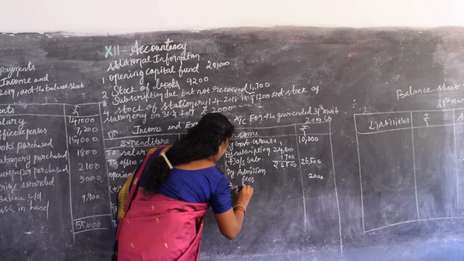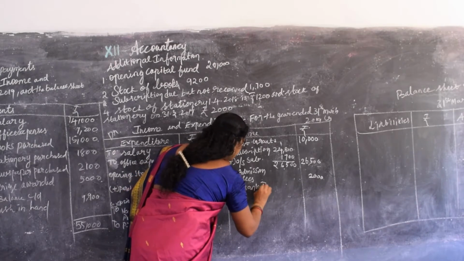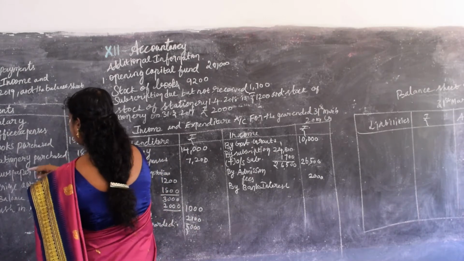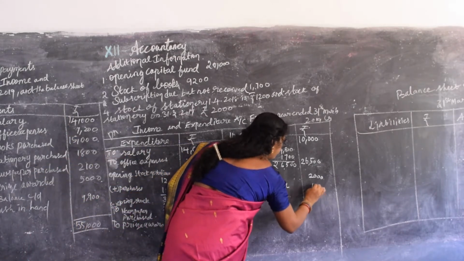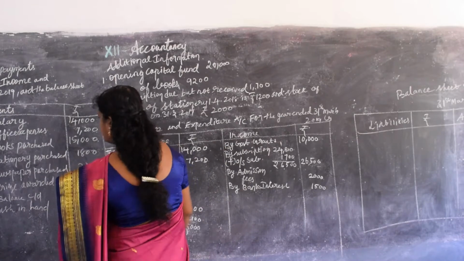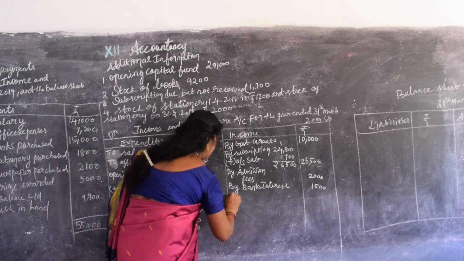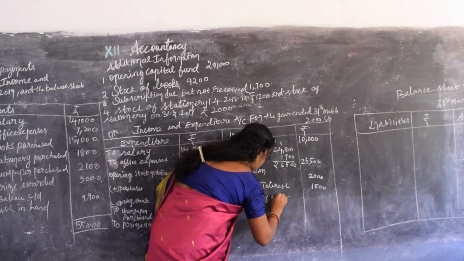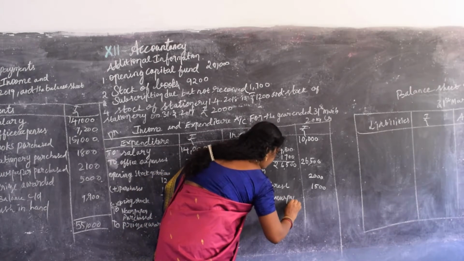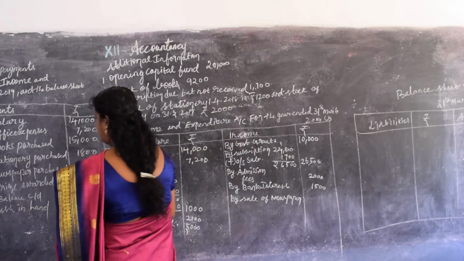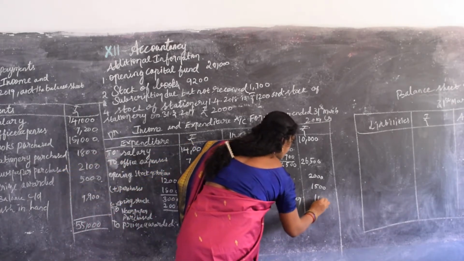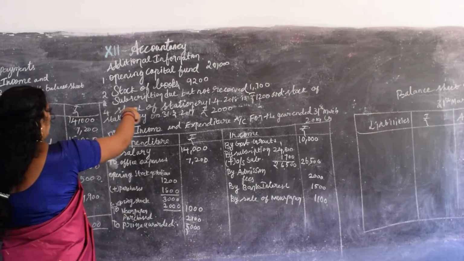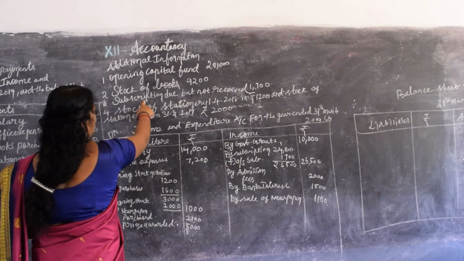Write by bank interest. It is an income, 1,500. Then next, sale of newspaper, it is an income. Sale of newspaper is 1,100. Check whether there are any other adjustments. No, only the subscription adjustment we should take.